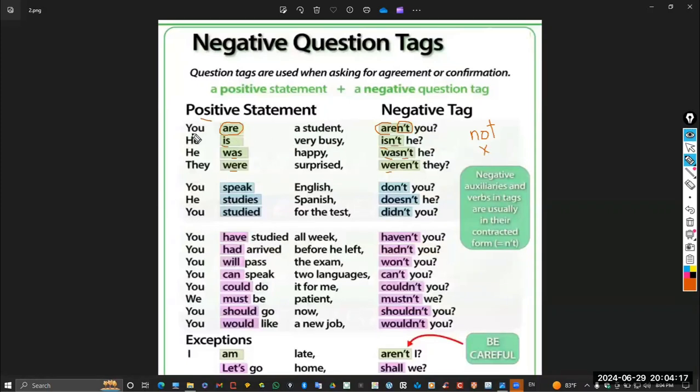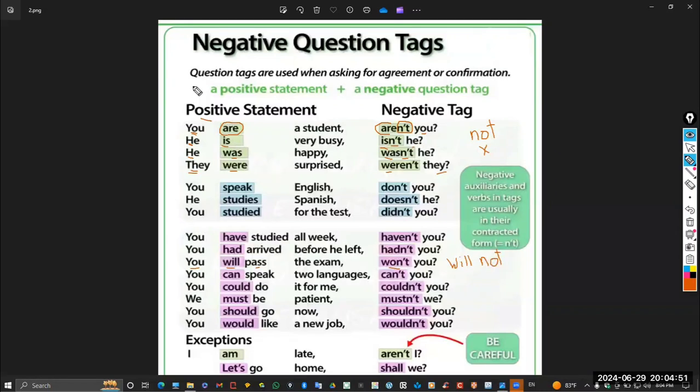Rule 3, you have to be careful about the subject because you have to repeat the subject that is mentioned in the beginning. So notice this is you, this is he, this is he, they, and this is about the modal verb. You will pass, won't you. Keep in mind that won't is the abbreviation of will not. And if I want to write it in the abbreviation, I have to write won't. So the same modal verb, I don't have to change it.